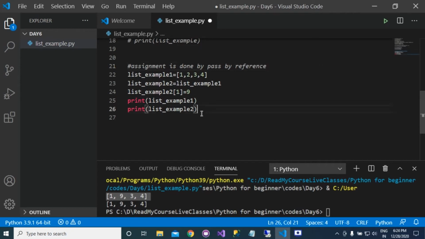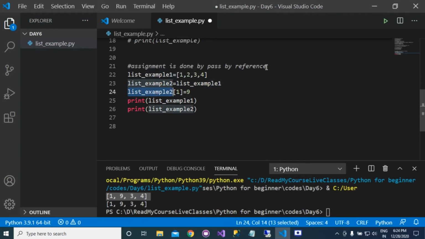Whenever you assign a list to another list, you basically assign the address of that list. So if you change the value in the previous list, you can see that we assigned list example 2 the value of list example 1, and we are changing the value of list example 2.